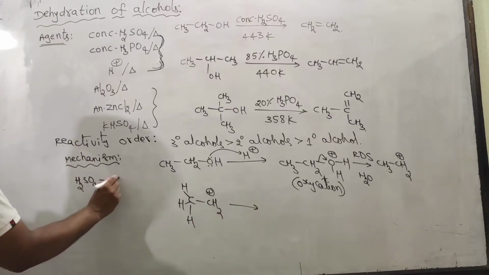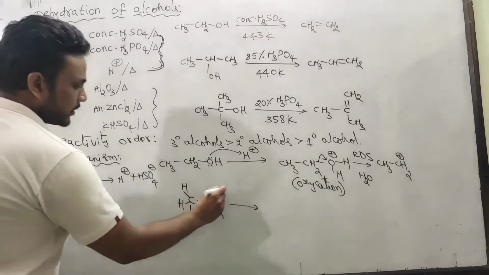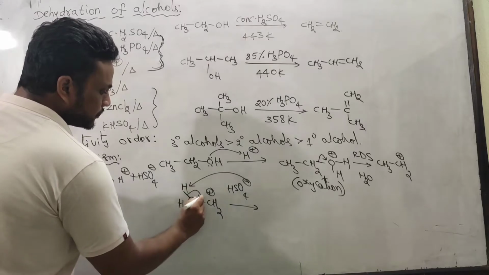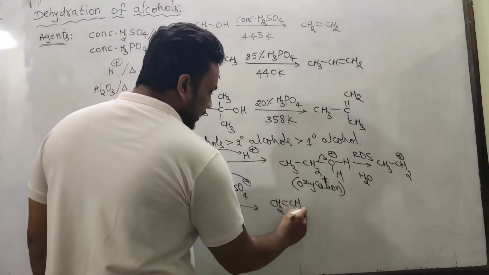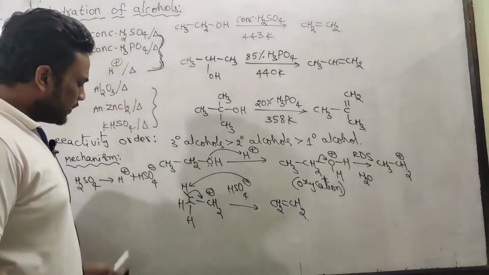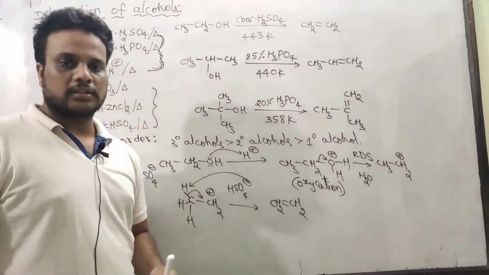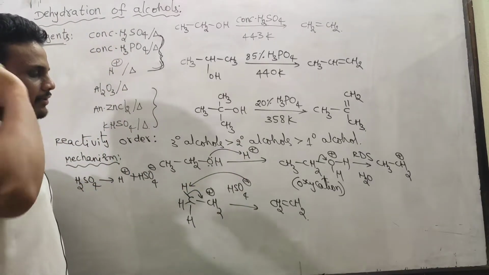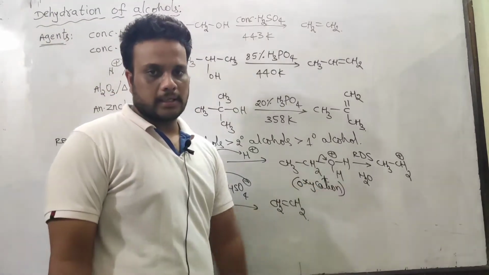Sulfuric acid dissociates into H plus and HSO4 minus. This hydrogen sulfate ion abstracts hydrogen from the beta carbon, and it gives the final product like this. It means H2SO4 acts as a catalyst, because the H plus goes out with it as sulfuric acid, and the alkene is formed.